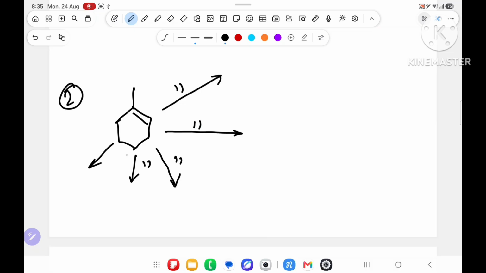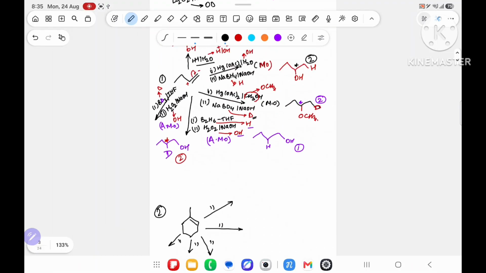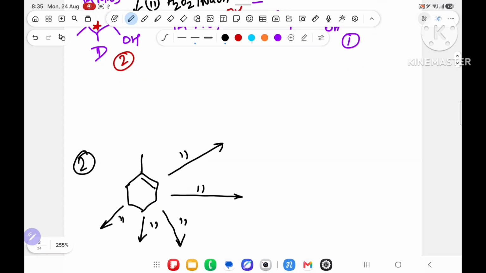Same as line by line I have taken. First reagent, what I have taken? H plus, H2O. H plus H2O, carbocation will form. The carbocation will break like this, plus and minus. Most stable carbocation, rearrangement not required. So OH will come over here. H will be here, no need to write. If you want to write.